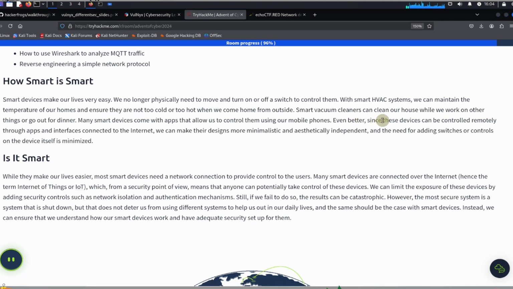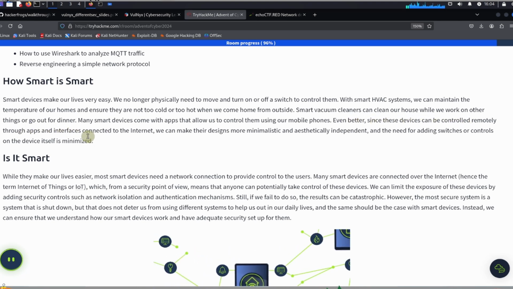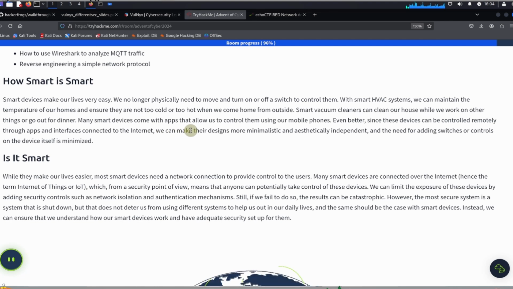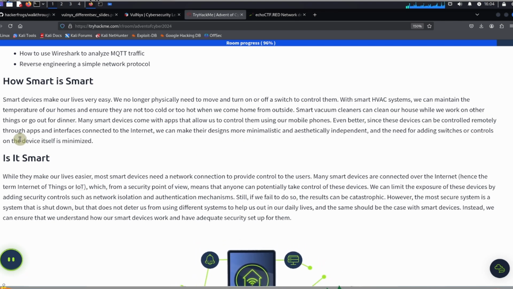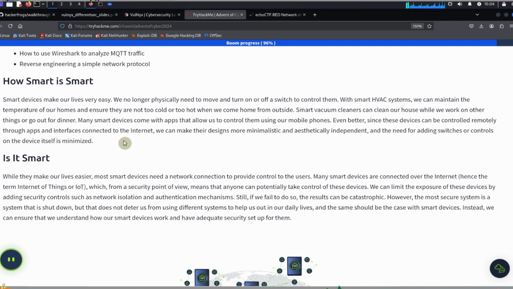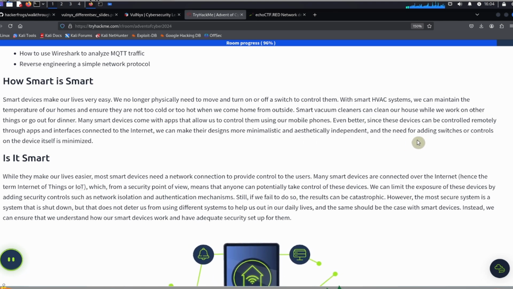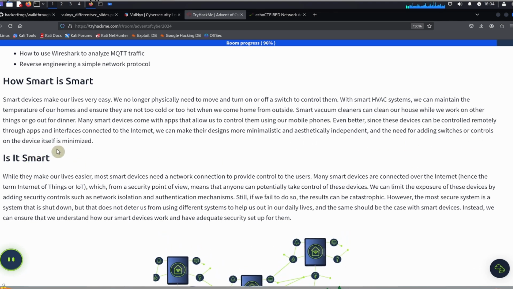Smart vacuum cleaners can clean our house while we work on other things or go out for dinner. Many smart devices come with apps that allow us to control them using our mobile phones. Even better, since these devices can be controlled remotely through apps and interfaces connected to the internet, we can make their designs more minimalistic and aesthetically independent, and the need for adding switches or controls on the device itself is